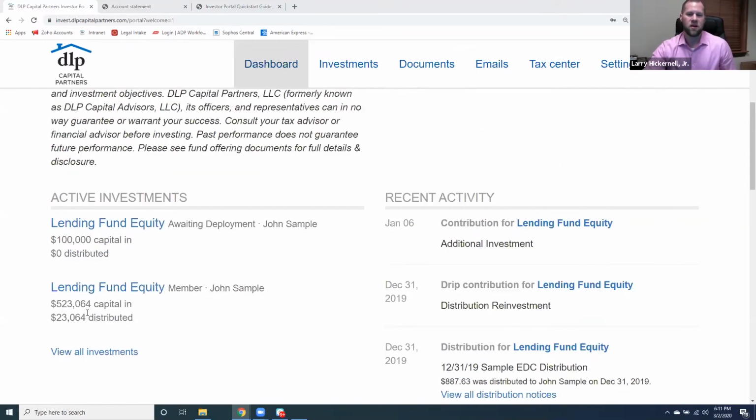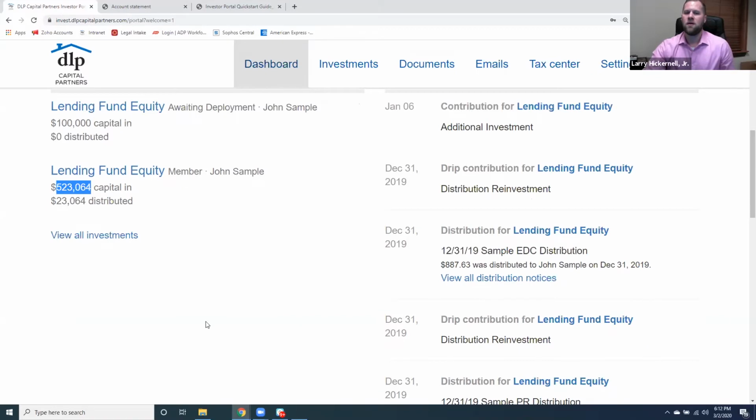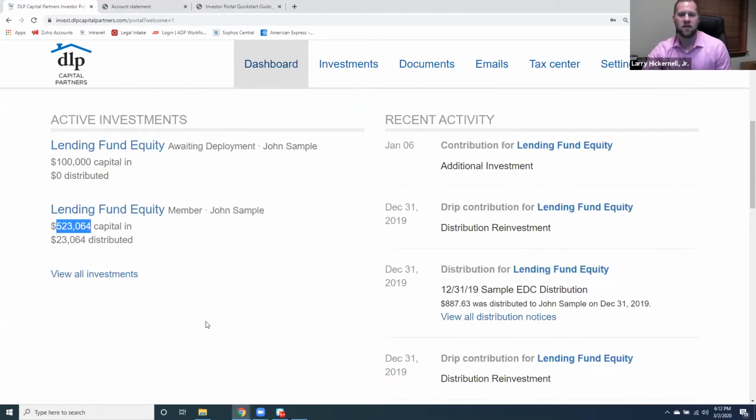So if you can see here, there was a $500,000 investment, $23,064 distributed, which have been reinvested. So now his portal equity balance is $523,064. If John took the distributions on a monthly basis, which you can see all of the distributions here on the right-hand side under recent activity, his balance would remain at $500,000.